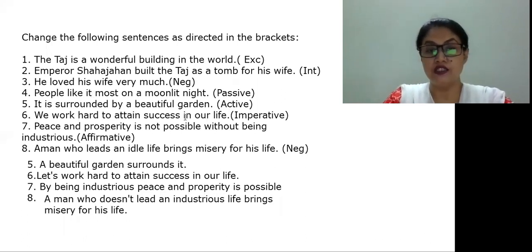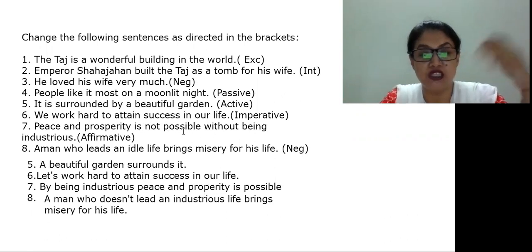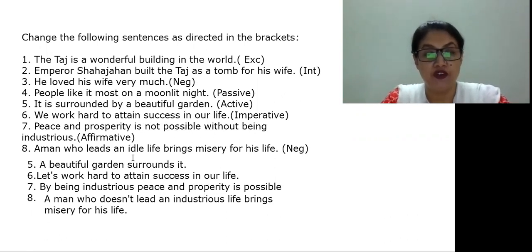Now look at the second question. We work hard to attain success in our life. This is the imperative sentence we need to write. That is, let us work hard to attain success in our life. Next one: peace and prosperity is not possible without being industrious. So how to make it affirmative? Peace and prosperity is impossible without being industrious, or by being industrious, peace and prosperity is possible.